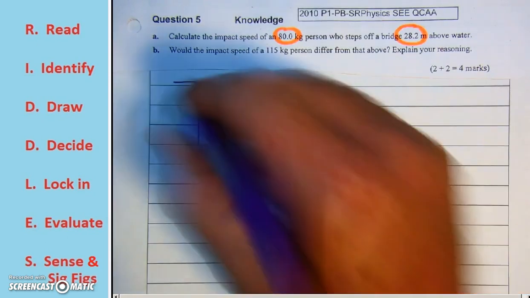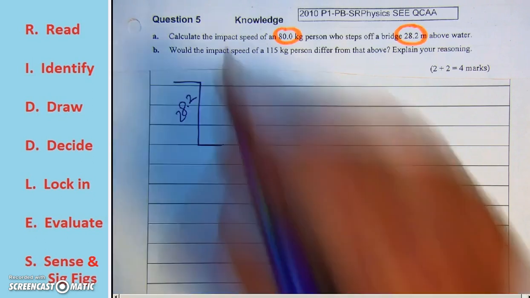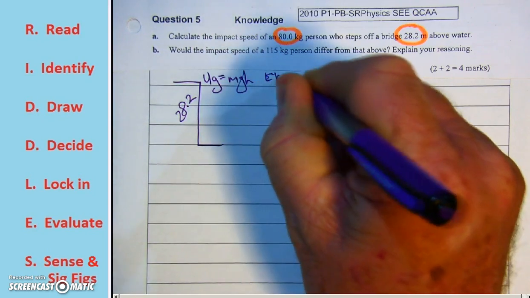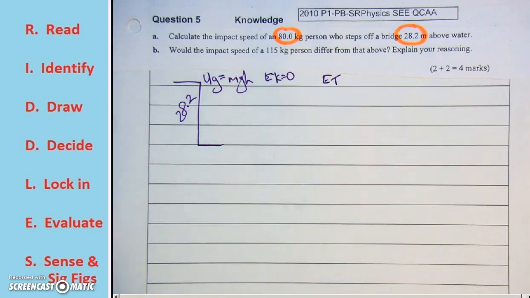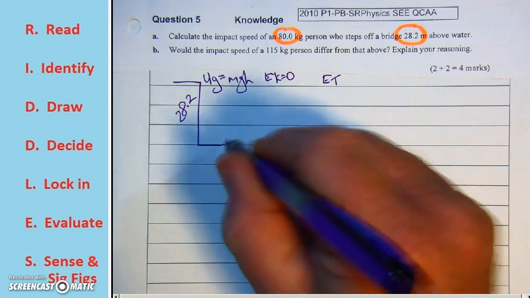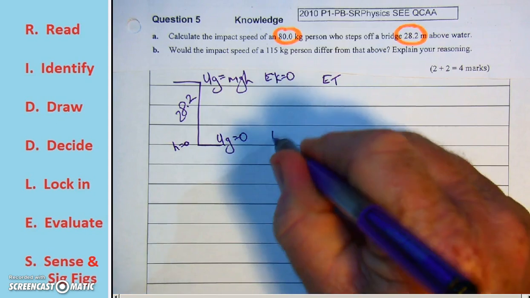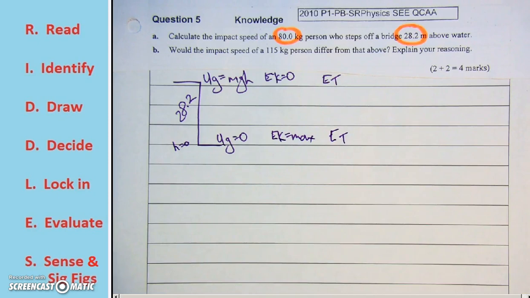In this particular case here, we're 28.2 meters. We can solve this a number of different ways. I'll solve it using energy. We have gravitational potential energy here of mgh, and we have kinetic energy of 0. We add those together to get our total energy. When the person hits the water, the gravitational potential energy will be 0 because we call this our 0 in height, and therefore all of the energy will be the kinetic energy, and that will be equal to the total energy.